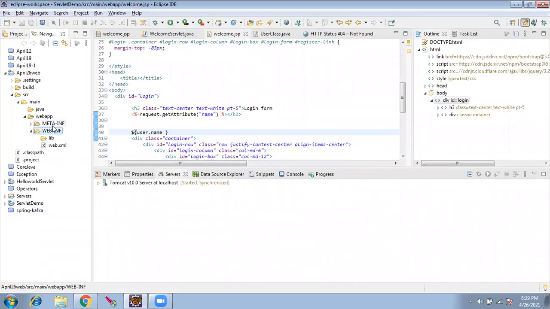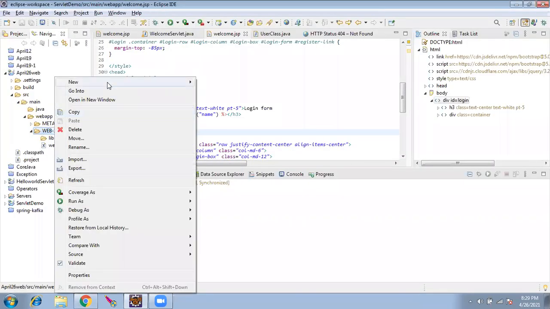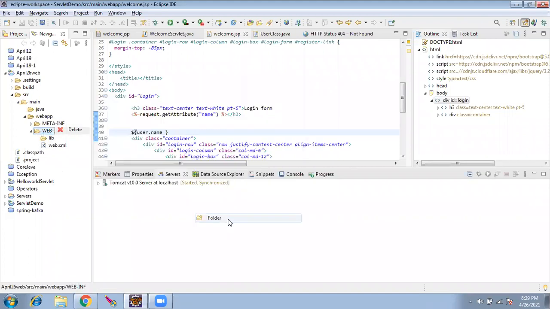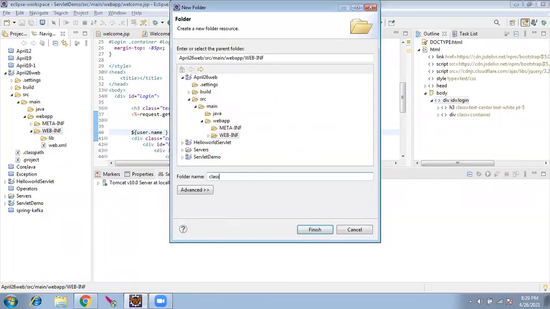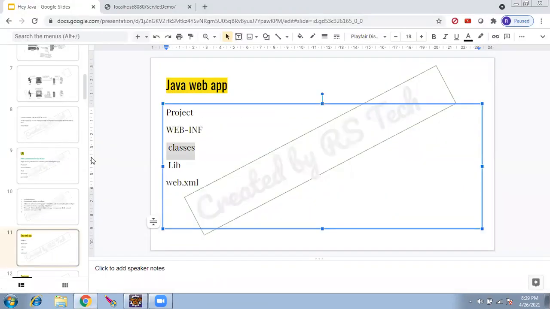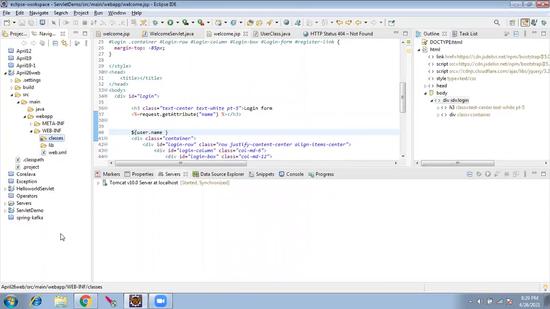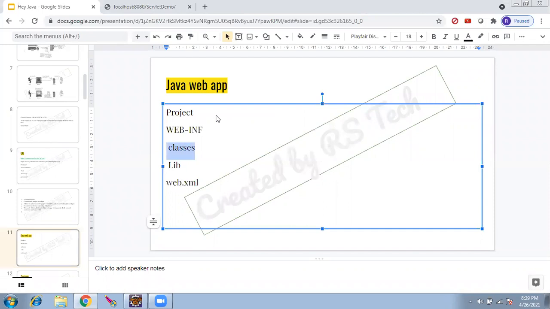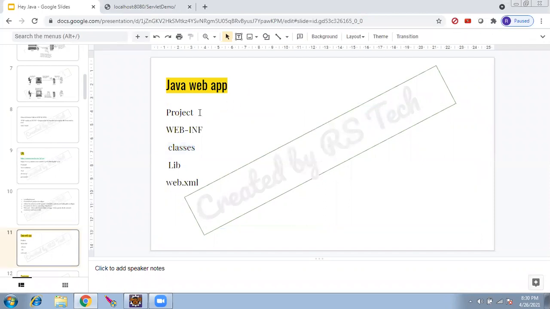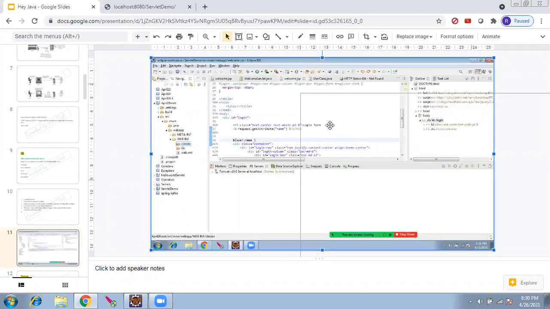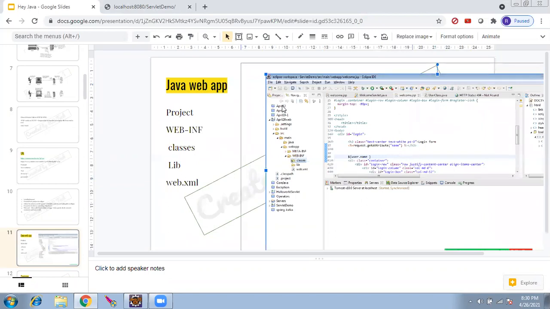Classes alone we have to generate. So I'll right click here and create a folder as classes. I'll take a print screen and paste it here. So this is the web project structure which we have.